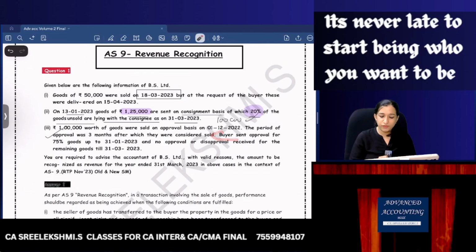Buyer sent approval of 75% goods up to 31st January 2023 and no approval or disapproval was received for the remaining goods. So 3 months time has elapsed, right? December, Jan, Feb. By 31st March, no approval has been received, so how much revenue will you recognize? The entire 1 lakh. You are required to advise the accountant with valid reasons the amount to be recognized as revenue.